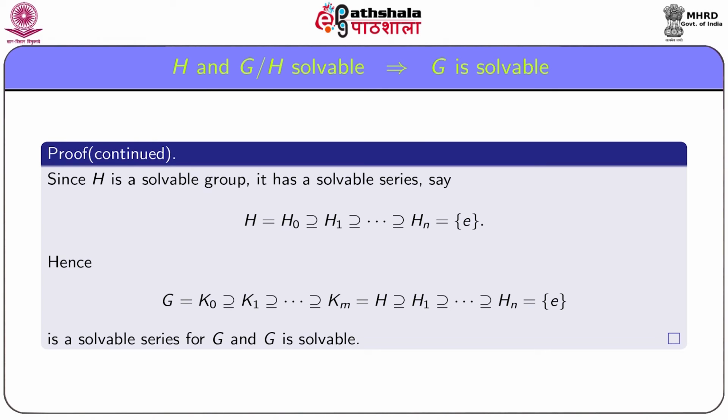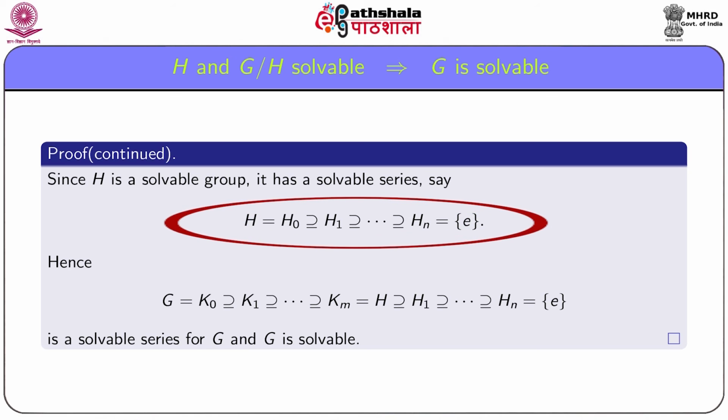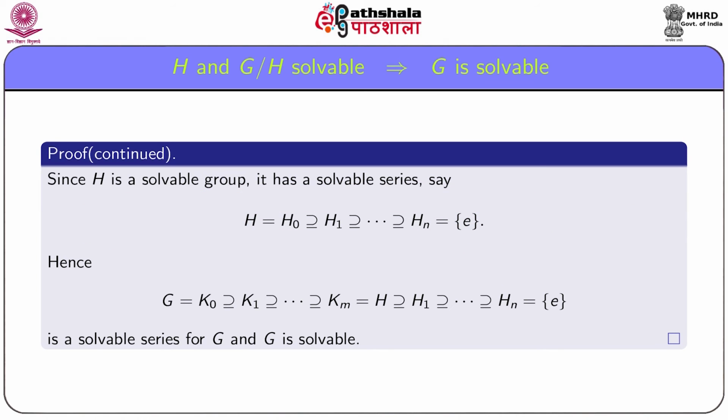Since H is a solvable group, it also has a solvable series, say H equal to H0 contains H1 contains H2 and so on.